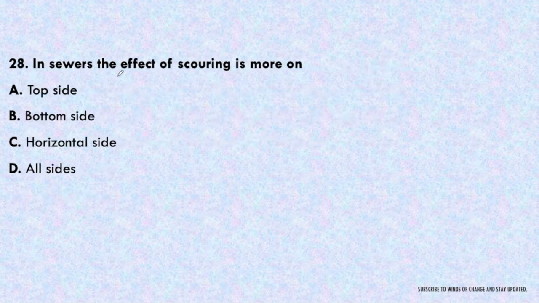Next question. In sewers, the effect of scouring is more on top side, bottom side, horizontal side, or all sides. Scouring is effective where there is deposition of silt. Silt will be deposited under the action of gravity, so it will be more on the bottom side. So scouring will be the most at the bottom side.